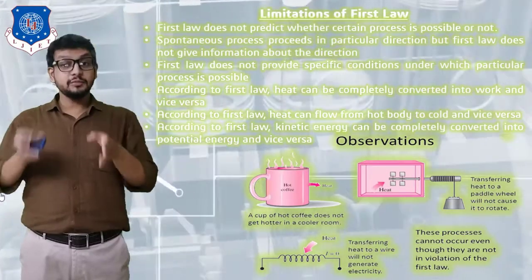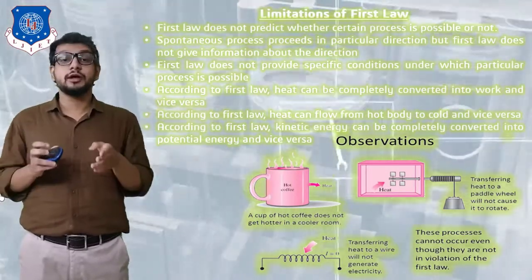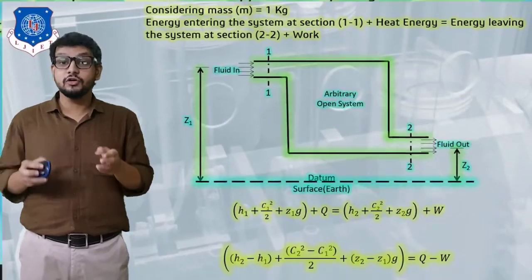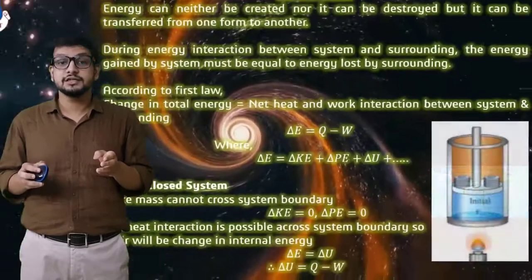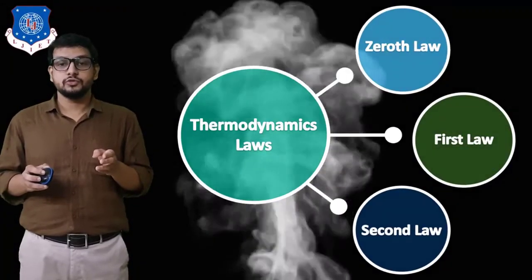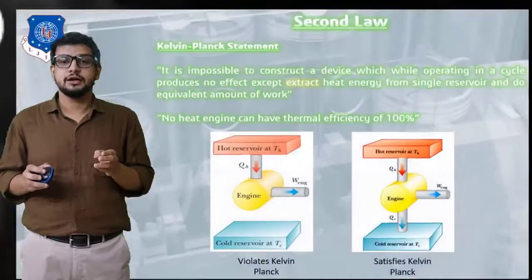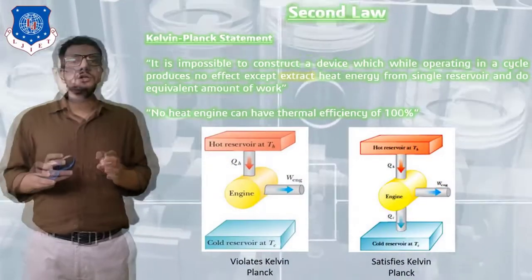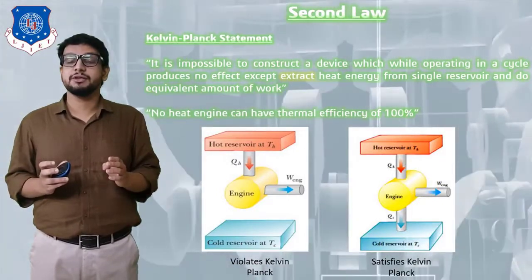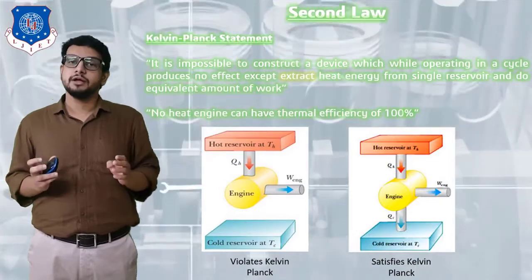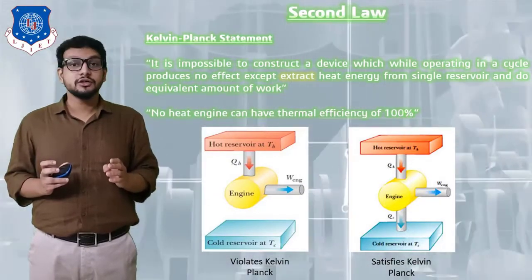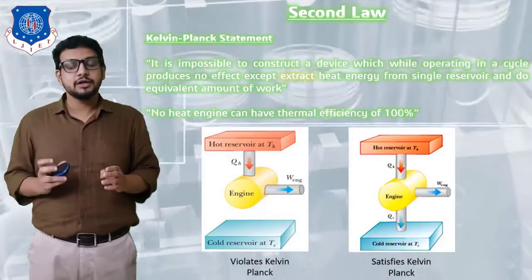So these are all the limitations of the first law of thermodynamics, and this has been overcome by considering the second law of thermodynamics. So let's see our second law of thermodynamics. Okay, so let's begin with our second law. Now the second law has two statements. The first statement is called the Kelvin-Planck statement, that was given by Kelvin and Planck, and the second statement is the Clausius statement, that is given by Clausius.